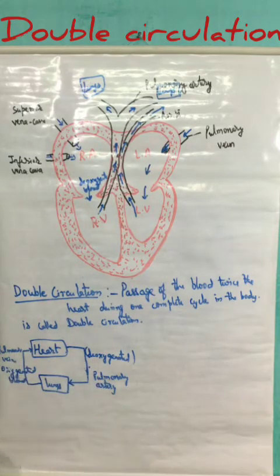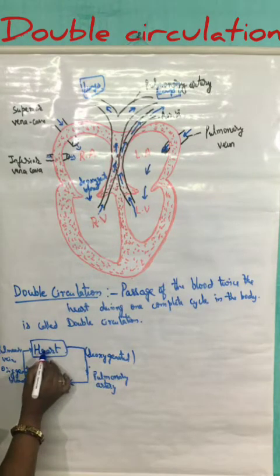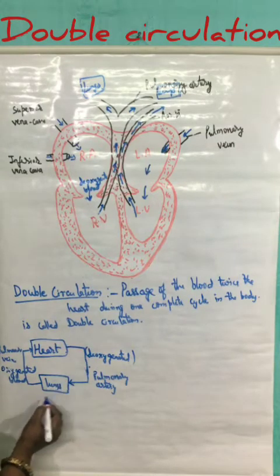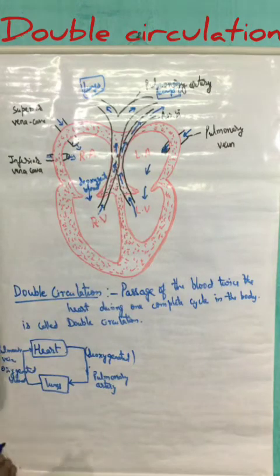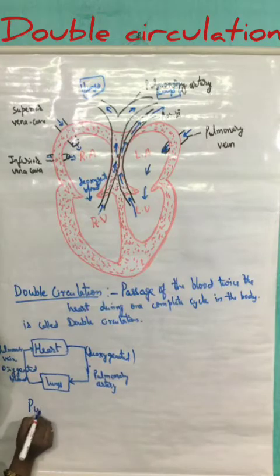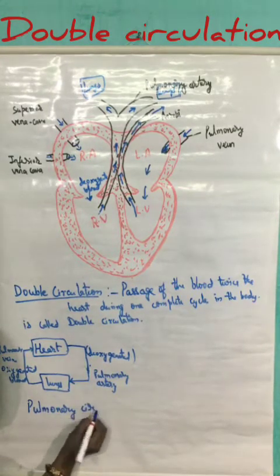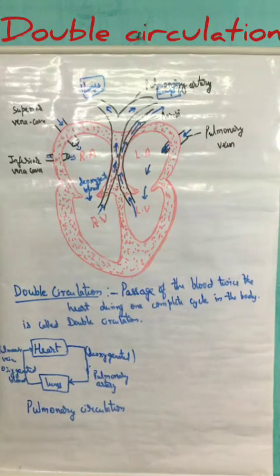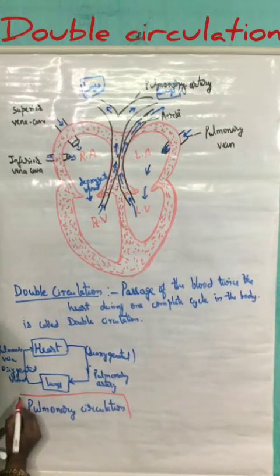So this type of circulation, in which the deoxygenated blood is being sent from the heart to the lungs for its purification, and again it is being sent to the heart, but this time the left auricle part of the heart is going to receive it, is known as pulmonary circulation. The term pulmonary is used for lungs.